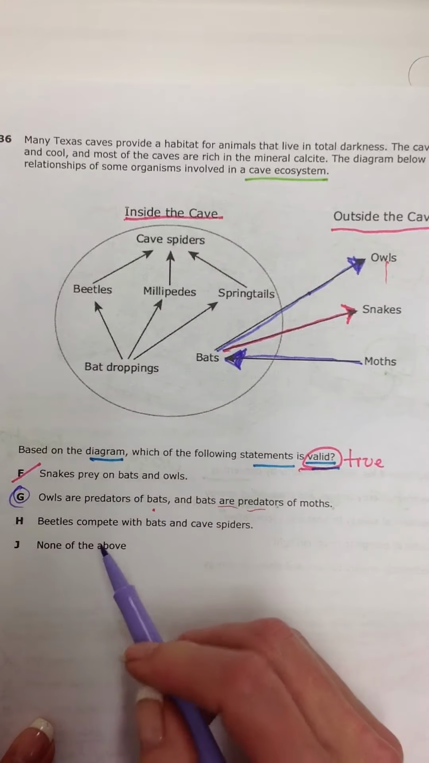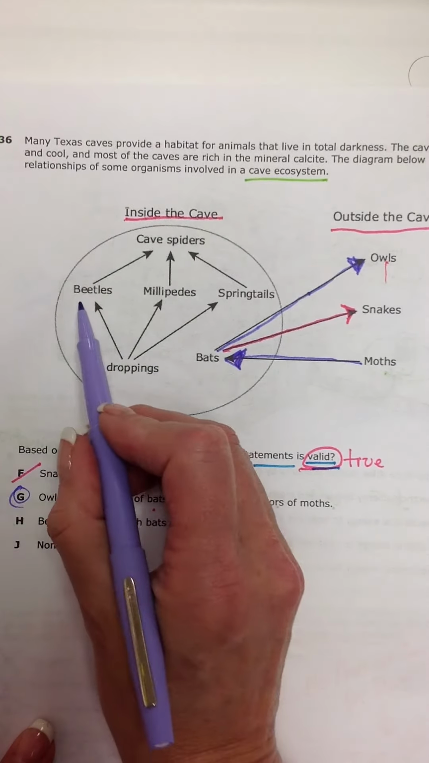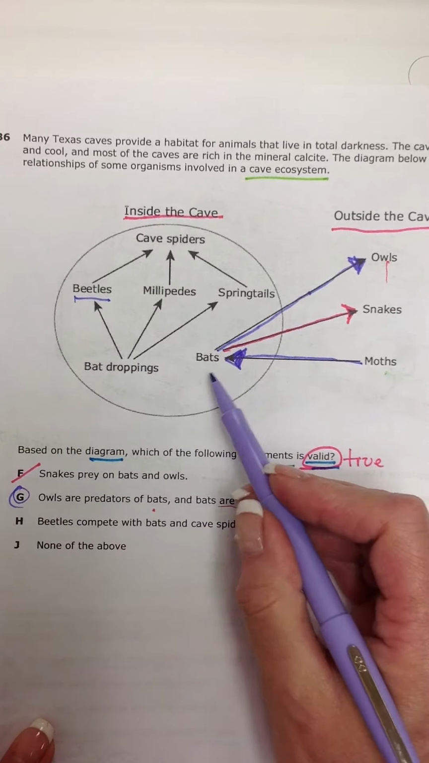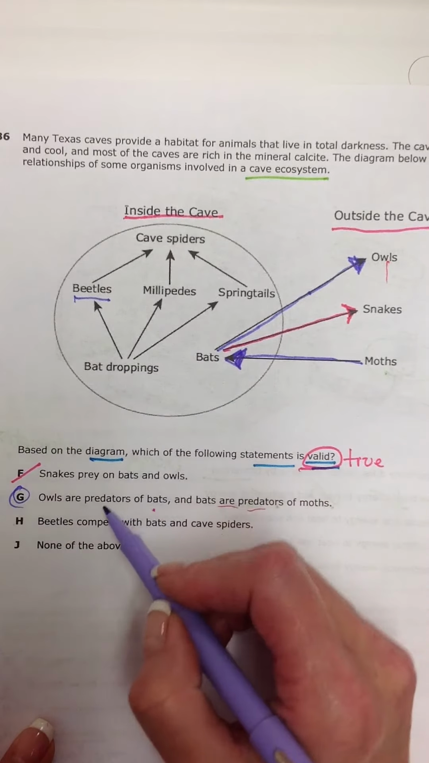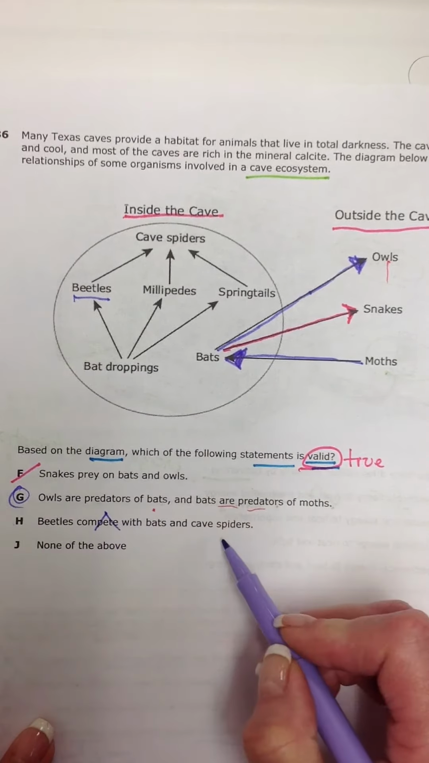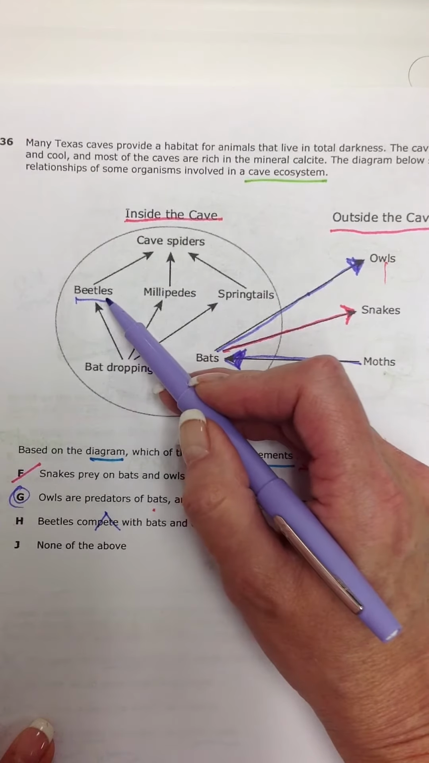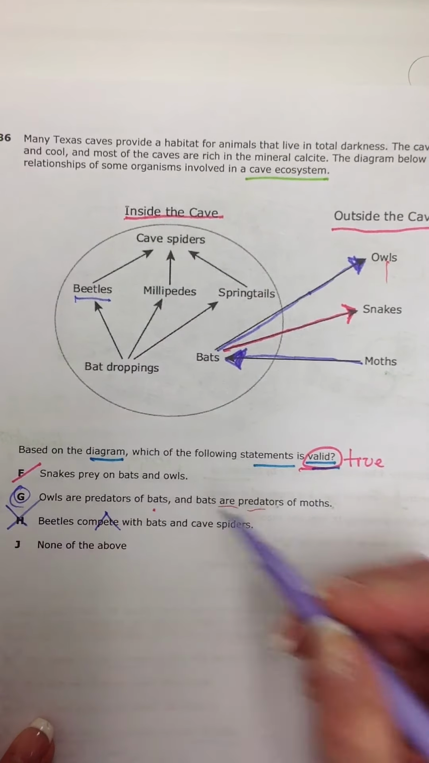Let's check the rest. Beetles compete with bats and cave spiders. Here are beetles. They're asking if they compete with bats. Well, the beetles are not eating anything that the bats are eating, so they are not in competition with the bats. And as far as the cave spider goes, the beetle looks like it's prey, and the cave spider is predator, so that's not correct.